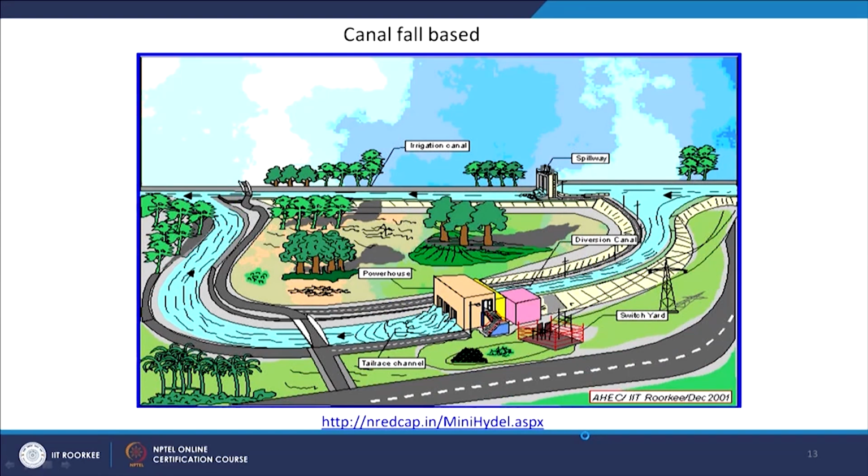Then canal based plants are also available. Here is the main stream, and here we have the powerhouse. Water comes through the diversion canal, electricity is produced, and the water again goes and meets the canal.